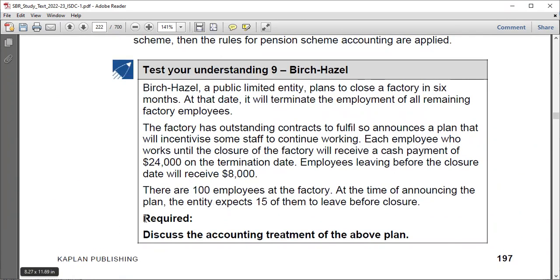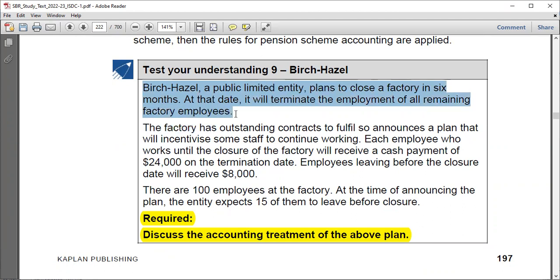Okay, the question requires us to discuss the accounting treatment, as usual, of the plan. So let's just read the question carefully and go to the solution. A public limited entity plans to close a factory in 6 months, right? At that date, it will terminate the employment of all remaining factory employees. Now, that's why they compare this with IAS 37 restructuring provision, because you have that plan, you need to restructure the company, right?